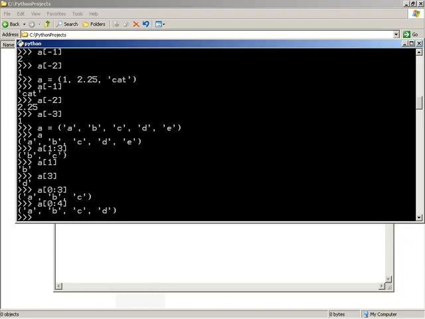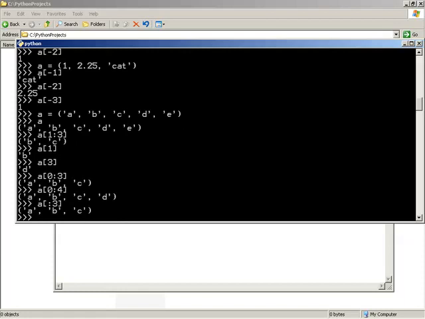Now, one other thing that's interesting to note is the fact that you can omit either the, or both the 2 and 4 parts of the notation. That means, let's say we wanted to come up with a scenario where we wanted from the beginning of the string until a specific point. We can omit the from portion, drop in the colon, and then drop our end. So going back to the original of ending at 3, we could say beginning to 3. That gives us A, B, and C. We can do the opposite, which is to specify the beginning and not the end. And that means from element 3 to the end, whatever that might be.